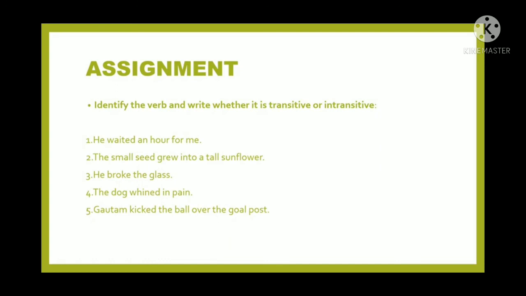But before ending the video, I have a short assignment for you. Here you can see 5 examples. You have to identify the verb and write whether it is transitive or intransitive. You can pause the video and do this in your English grammar notebook by yourself. I hope that the concept of verbs, its kinds, transitive and intransitive verbs are clear to you.